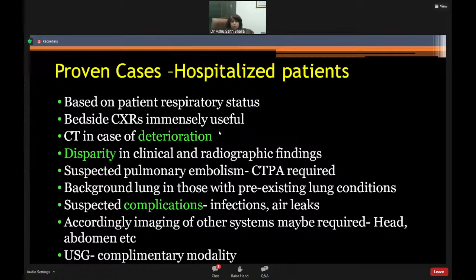They are very useful. And then, in unexplained deterioration, any disparity in clinical and radiographic findings, every patient of suspected pulmonary embolism and patients of suspected complications.